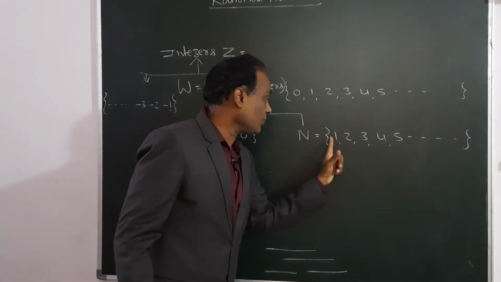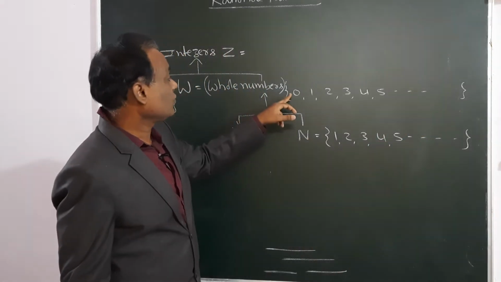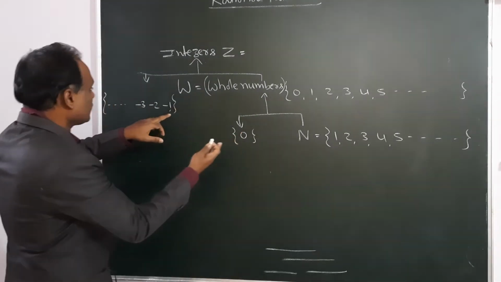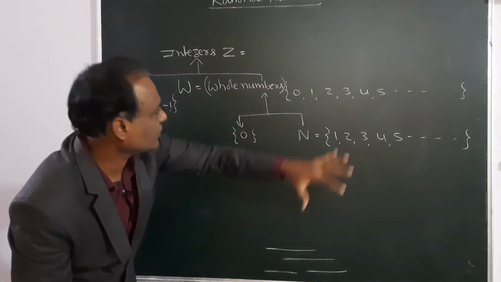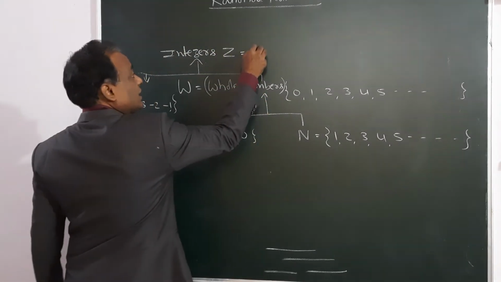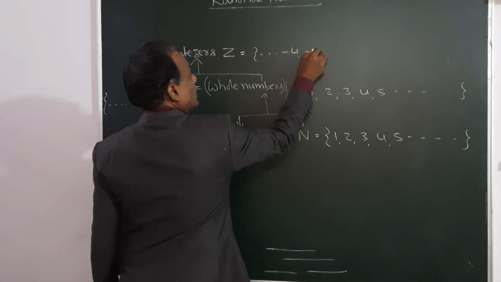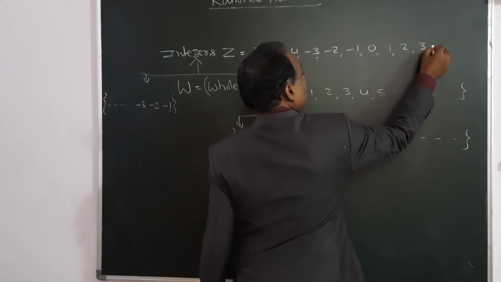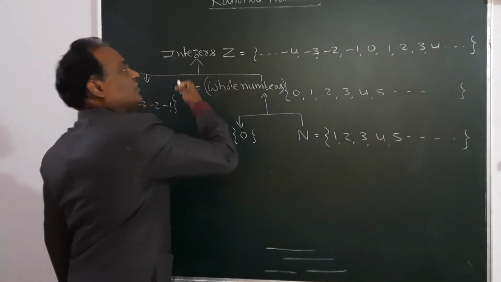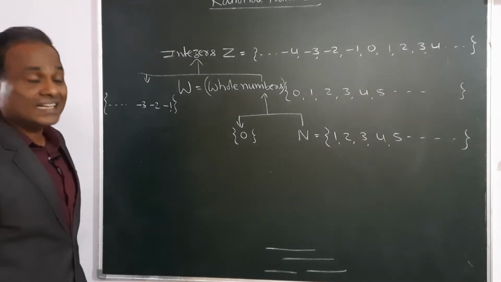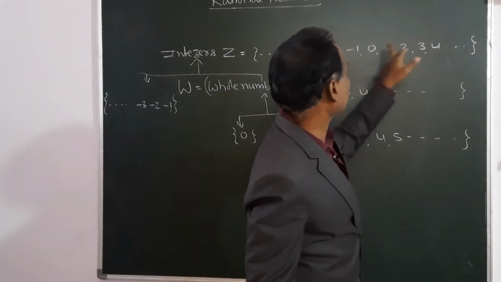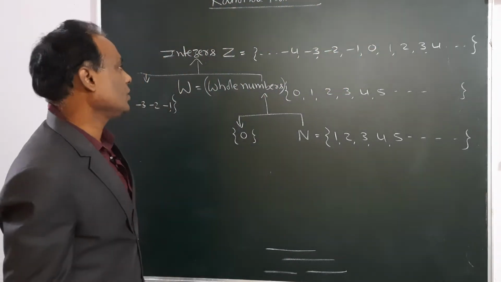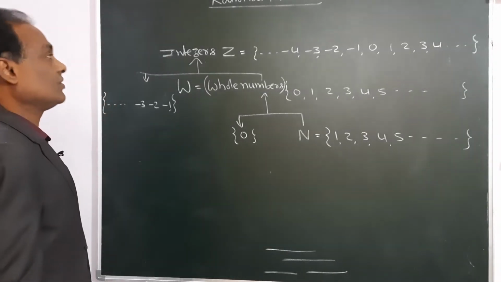represented by Z. Integers means first natural numbers, 1, 2, 3, 4, 5, 6. When 0 is added, they are called whole numbers. If the same natural numbers with negative sign are added, the total set of numbers is called integers. That means all the negative numbers, 0, and positive natural numbers, this total set, from minus infinity to plus infinity, is called integers.